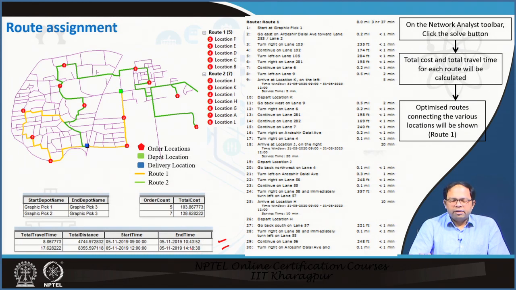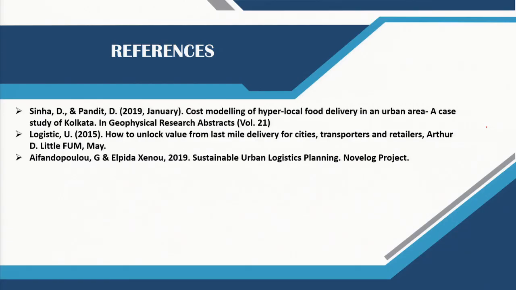So on the network analysis toolbar, we can again use the solve button. Total cost, total travel time for each road will be calculated. Optimized route connecting the various locations will be shown, so for both route 1 and route 2. So this is how we can solve the VRP problem as well. These are some of the references you can look at.